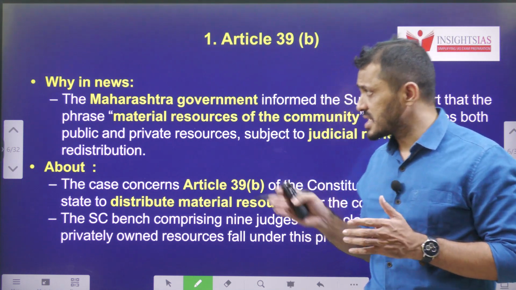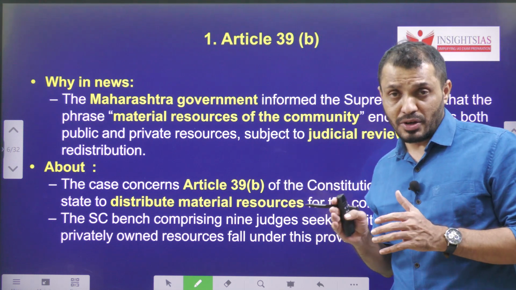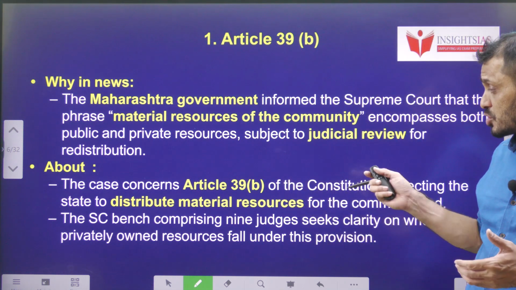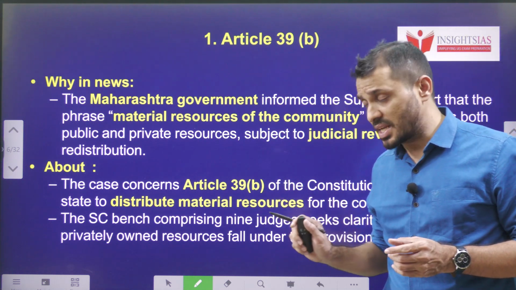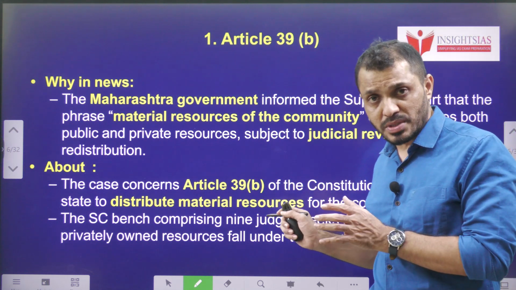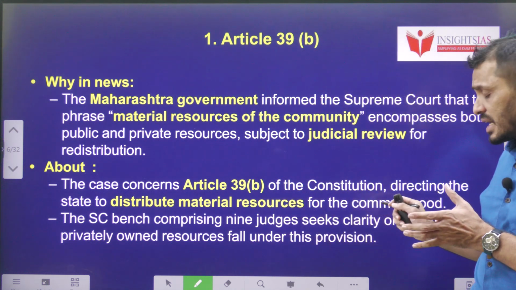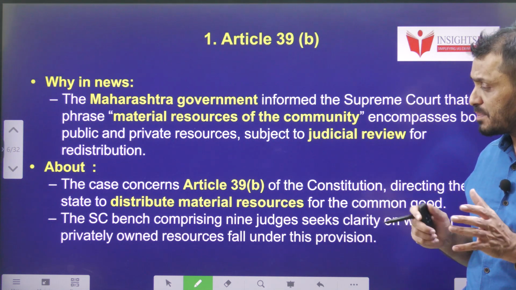Regarding this, the Maharashtra government is seeking the expert opinion of the Supreme Court, and the Supreme Court formed a 9-judge bench to consider whether Article 39B includes the distribution of material resources of the community, including private property along with public property.